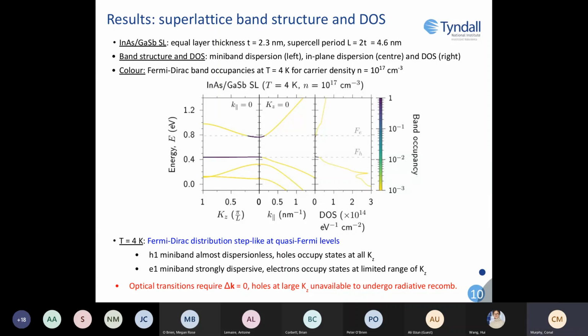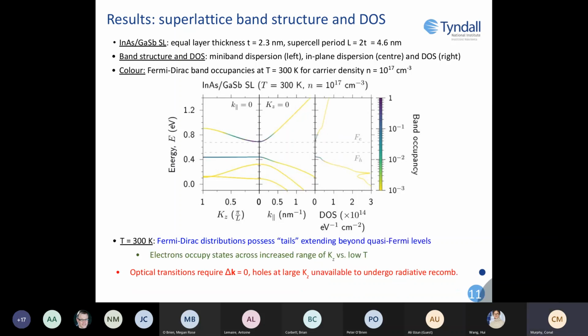And if we look at the left-hand part of the figure, we can see that the E1 miniband possesses a strong dispersion. So this means that electrons will only occupy states in a limited range of k_z values. And in contrast to this, the H1 miniband is almost dispersionless, meaning we'll see holes occupied out to large values of k_z.